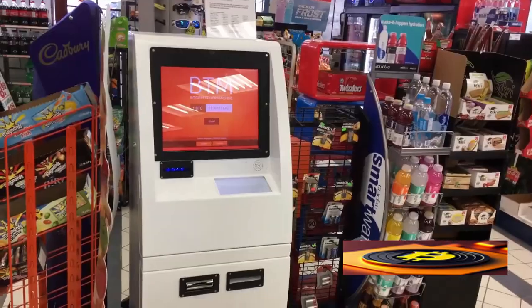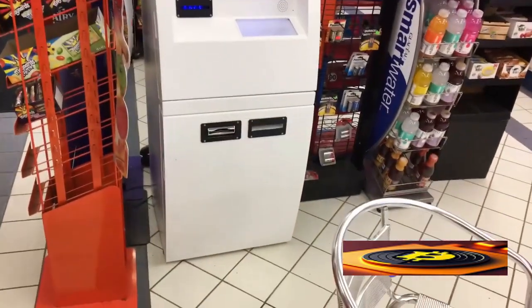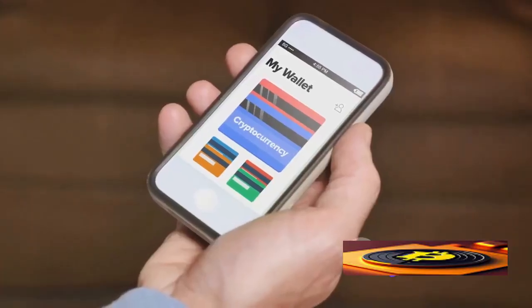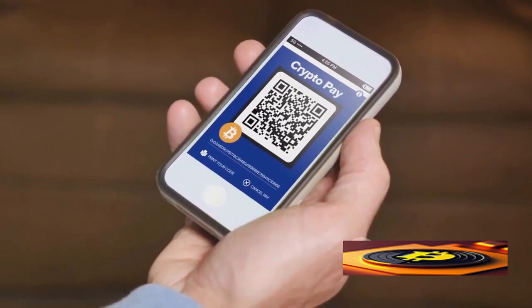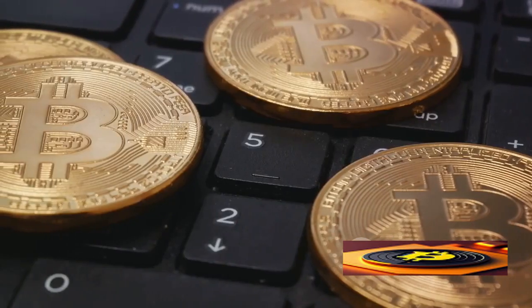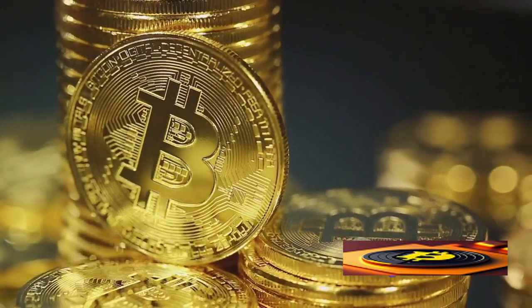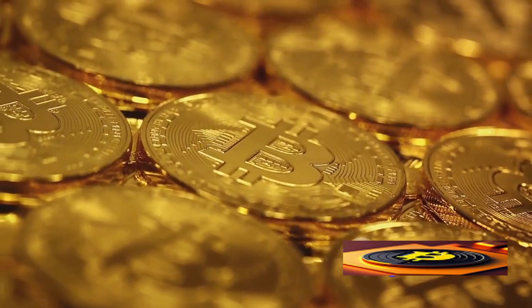Let's dive into it. First off, let's talk about transaction speed. Bitcoin Cash is designed to handle a higher volume of transactions per second compared to Bitcoin SV. This is due to its larger block size, which we'll get into shortly. Bitcoin SV, on the other hand, while not as fast, still offers a respectable transaction speed that is more than sufficient for most users.